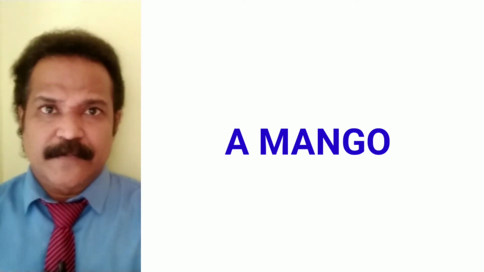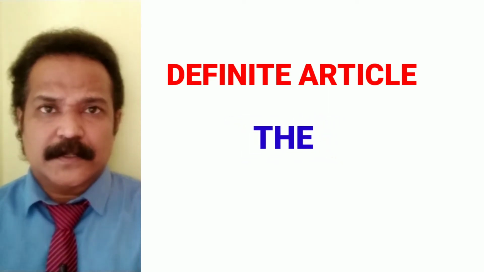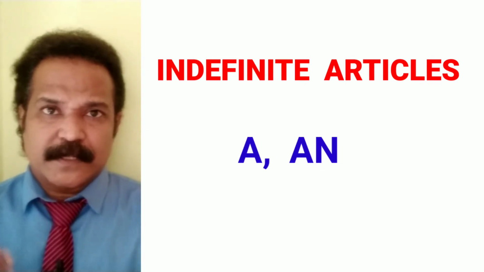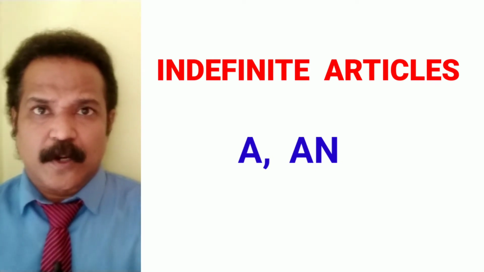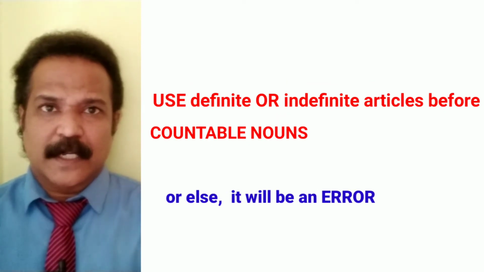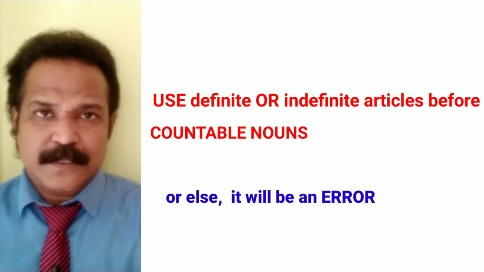The is for a definite thing, and a and an are for an indefinite thing, as you have studied. But the mistake that we make most of the time is in the application. It's not only the vowel sound and the consonant sound, but there are other things that matter also.